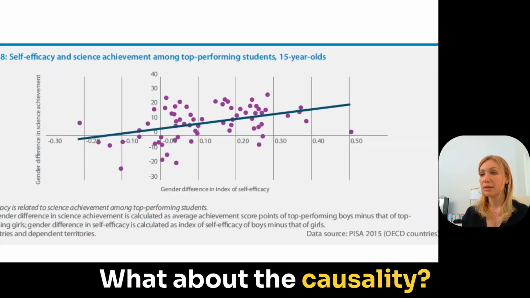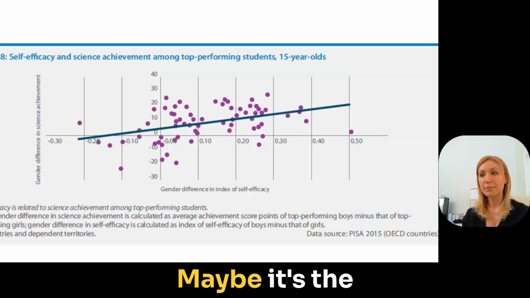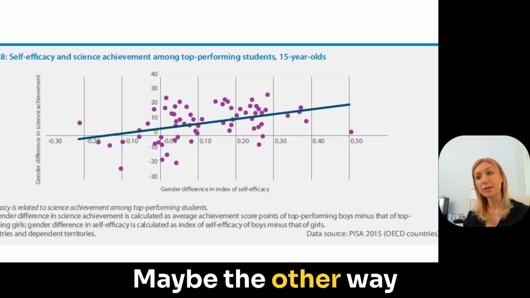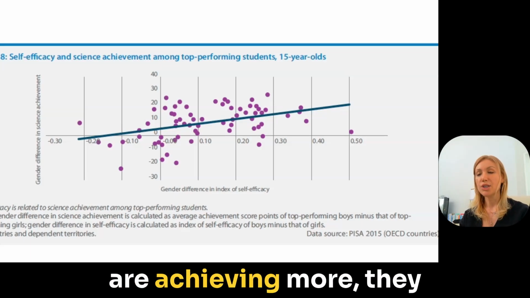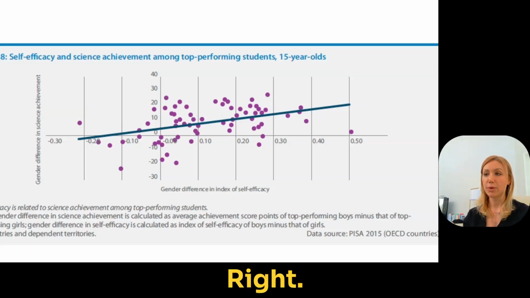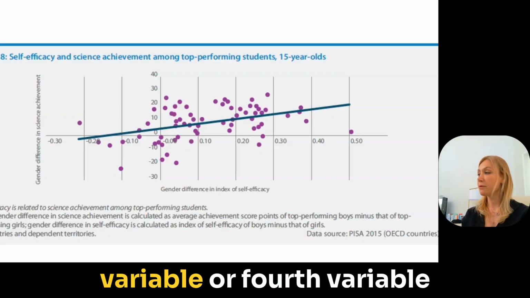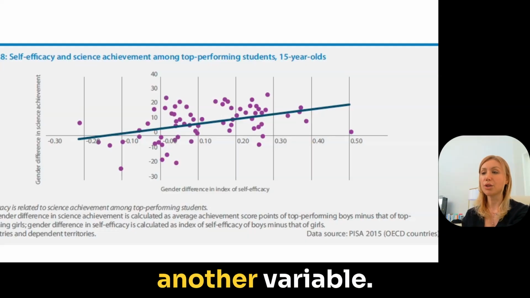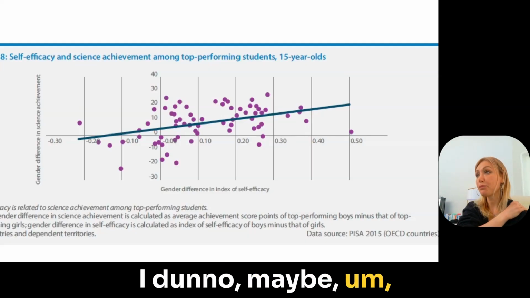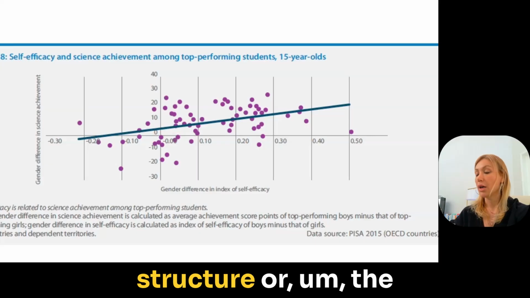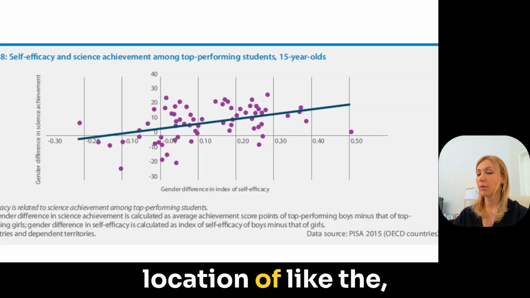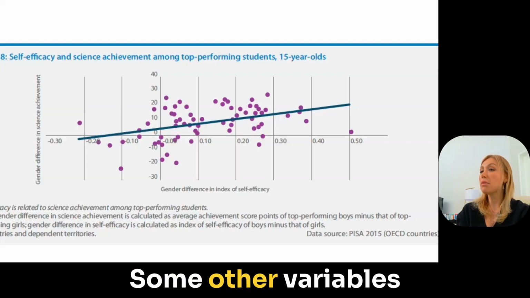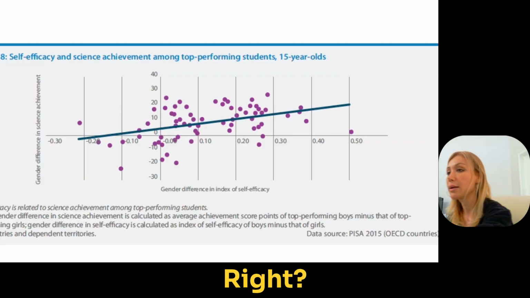What about the causality? Could achievement influence confidence instead? Maybe it's the other way around. Just because there's a correlation, it doesn't mean that it's one-sided. Maybe those who are achieving more show more confidence. What about a third variable or fourth variable that might affect both? Maybe there's another variable, like the family structure, or the location of the country, or the social media exposure. Some other variables that affect maybe both.